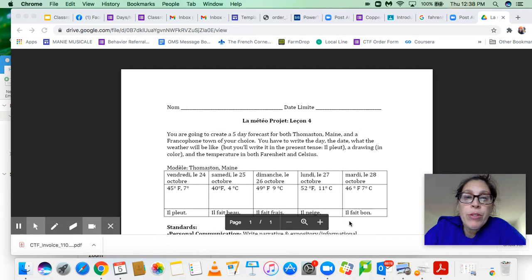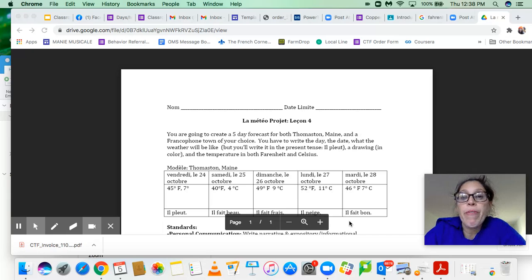So today you are going to work on a project to practice your weather expressions. You're going to make a 5-day forecast for Thomaston, Maine, or Rockland, whatever town you live in. And then you're going to compare it to a francophone town of your choice. Francophone means French speaking. So it could be any city in France or a city in any French speaking country.